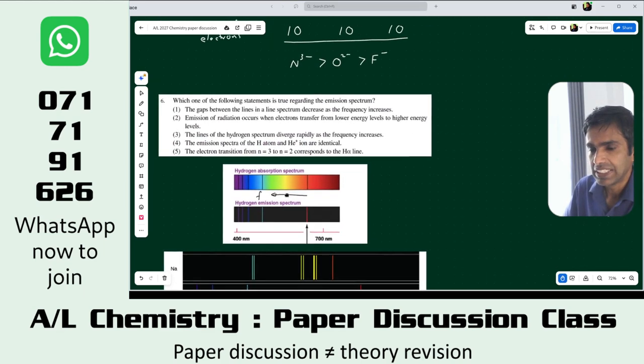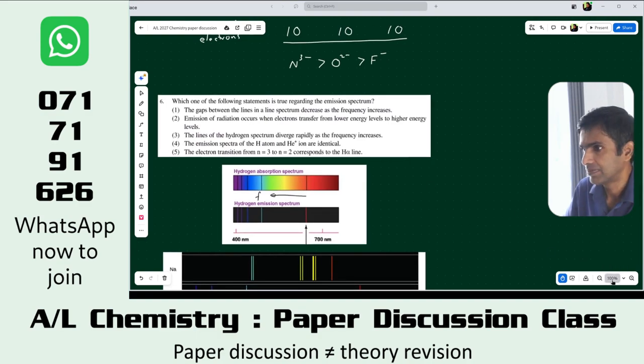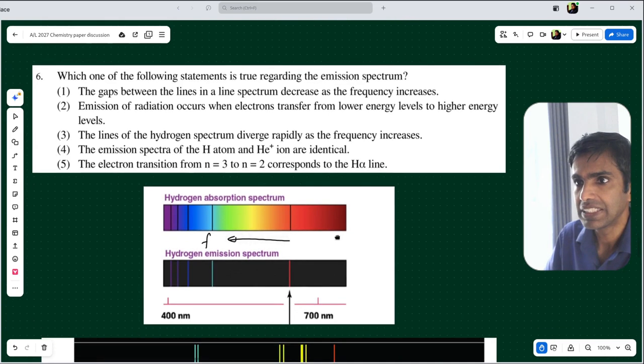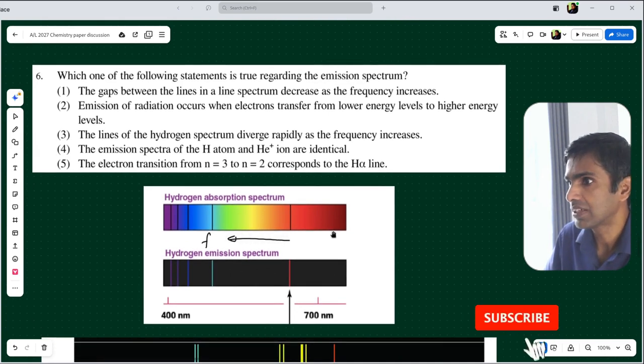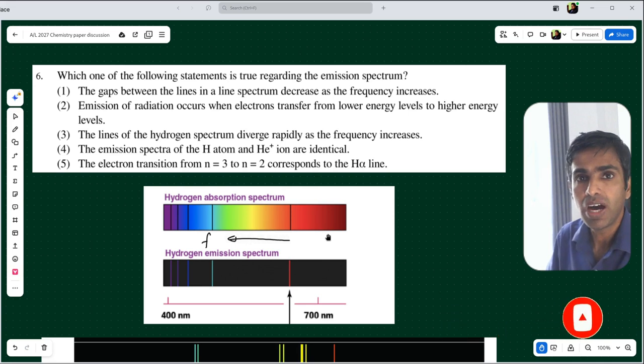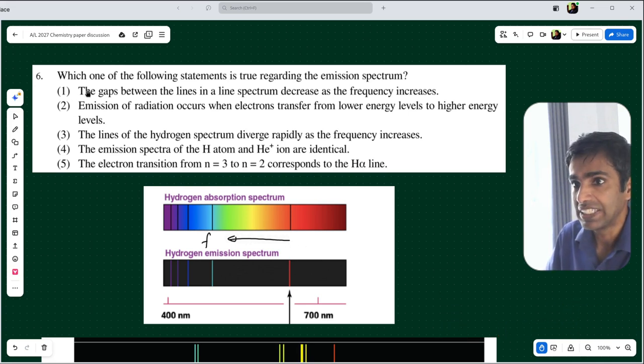Therefore, in general terms, the first statement is incorrect. The gaps between the lines in a line spectrum decrease as the frequency increases. That statement is valid only for hydrogen spectrum. So, in general terms, that statement is incorrect.